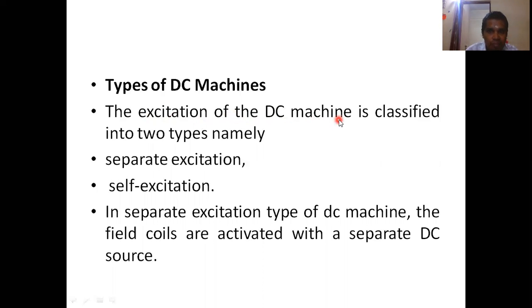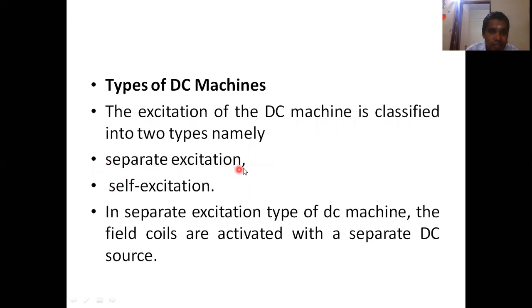I already told you that a DC machine will have two types of winding: one is the armature winding, another one is the field winding. So excitation means the way we are giving supply to the field winding. Based on that, the DC machine is classified into two types: separate excitation and self excitation.